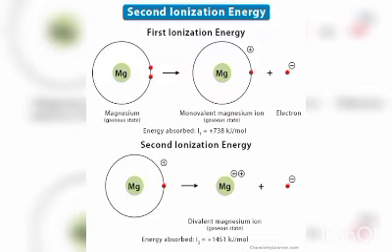You can see on the screen the first ionization energy of magnesium and the second ionization energy. The second will always be more than the first, and the third will be more than the second. Why? Because more energy is required to pull the second electron from an atom, or the third electron, like that. It is very hard. So as the number of electrons removed increases, second, third, like that, the energy required to pull out the electron will increase from first to second to third.